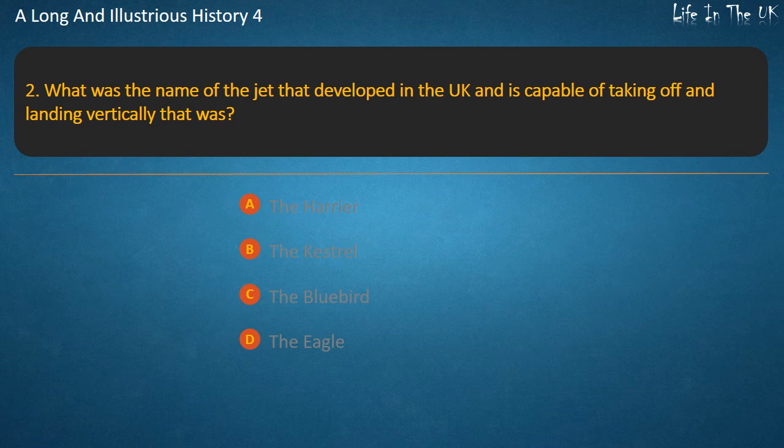Question 2. What was the name of the jet that developed in the UK and is capable of taking off and landing vertically? That was The Harrier, the Kestrel, the Bluebird, the Eagle. Answer. The Harrier.